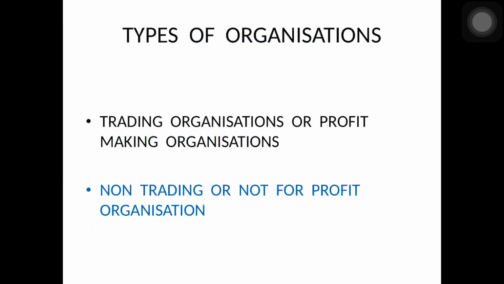There are basically two types of organizations: trading organizations or profit making organizations, and the second type is non-trading or not for profit organizations. Many organizations are set up for the purpose of making profit. They can be sole trading concern, partnership firm, or a company. These organizations maintain books of accounts to find out the working results of business during a particular financial year. They prepare profit and loss and balance sheet on the basis of this trial balance. And what is the net result of the business, profit or loss?